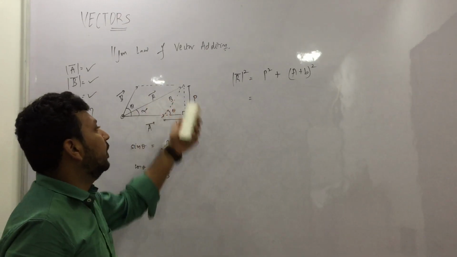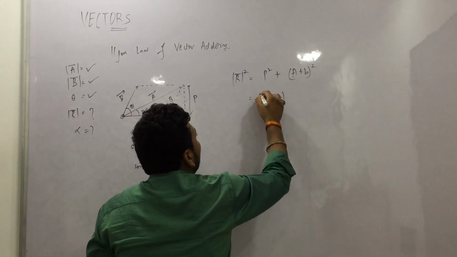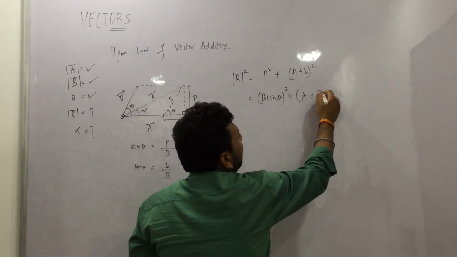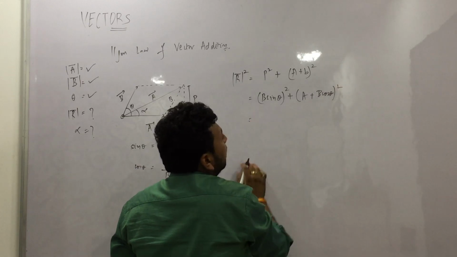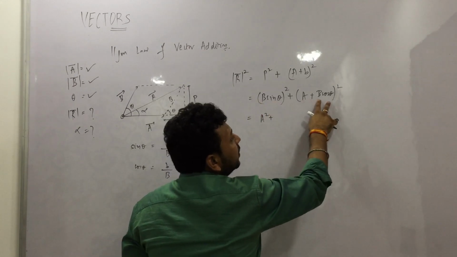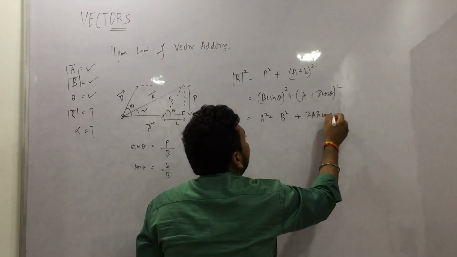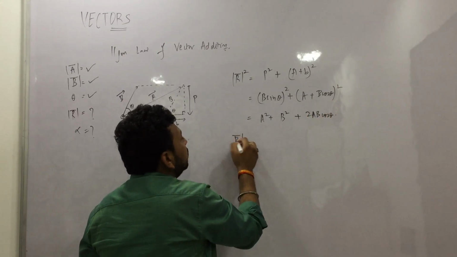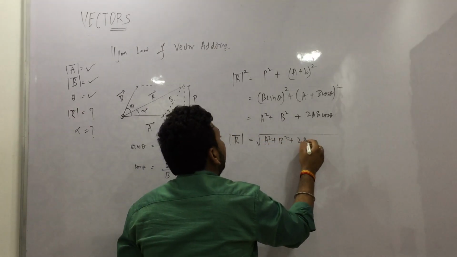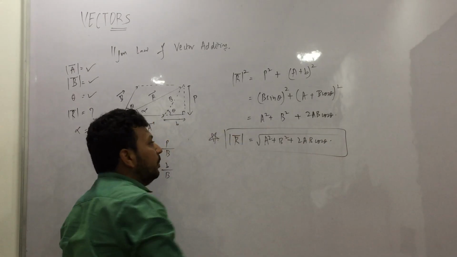So we have applied the Pythagoras theorem, and we will write P, and P will become B sin theta. A plus small b will become B cos theta. So let us open this. It will become A square plus B square sin square plus B square cos square, which combine to give B square, plus 2AB cos theta. So from here we will find R vector is equal to under root A square plus B square plus 2AB cos theta. This is the formula, very important formula.